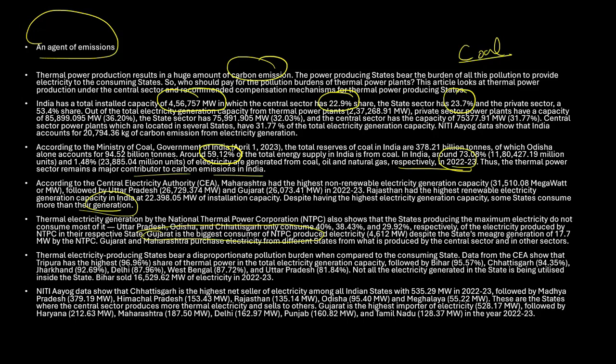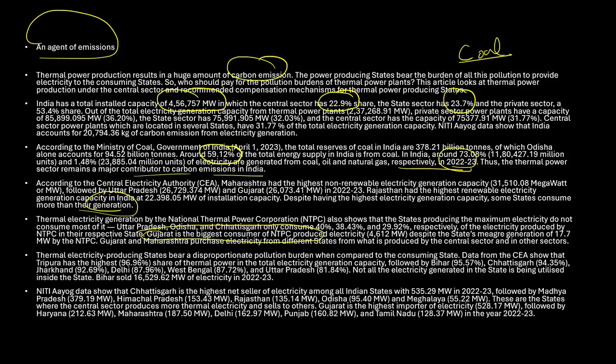So all the burden is put on me and not on the other state. For example, if I am producing electricity using a thermal power plant and selling it to some other state, and all the burden is on me and not on the consuming state, but I am not consuming it, I'm giving it to somebody else. So the consumer state should also have an equal share. That is what is being discussed in this particular article.